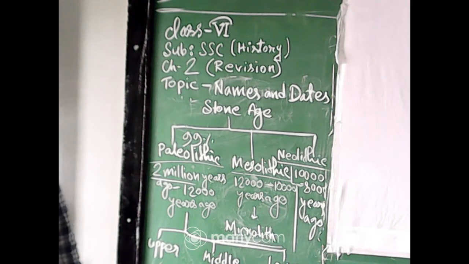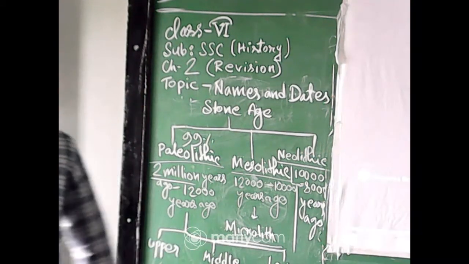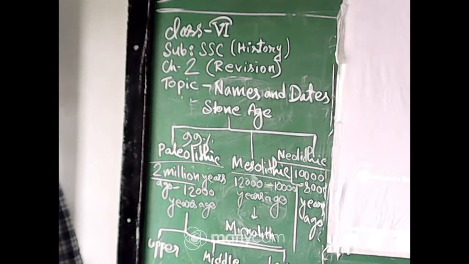And what are the 3 Paleolithic ages? Upper Paleolithic, Middle Paleolithic, Lower Paleolithic. The Paleolithic age is divided into 3 periods.